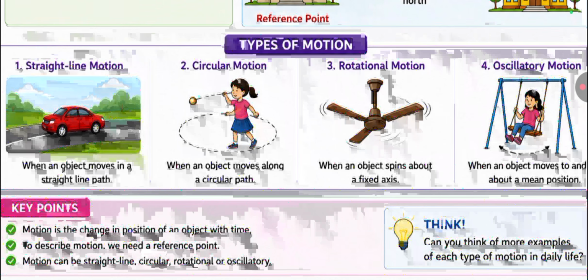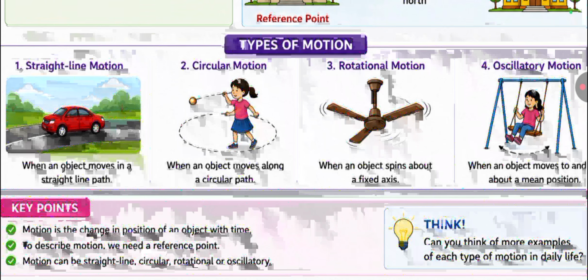The third one is rotational motion. When an object rotates about its own axis, for example a ceiling fan or the earth rotating on its axis, this is rotational motion. The fourth one is oscillatory motion. When an object moves to and fro repeatedly, this type of motion is called oscillatory motion. For example, a swing and the pendulum of a clock.